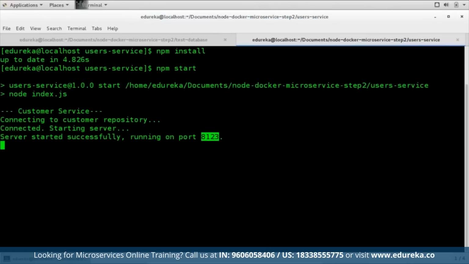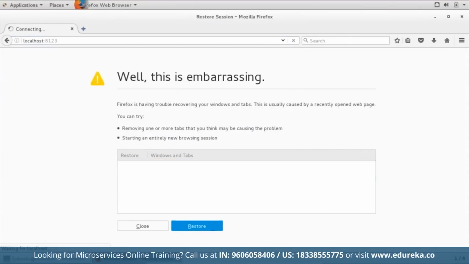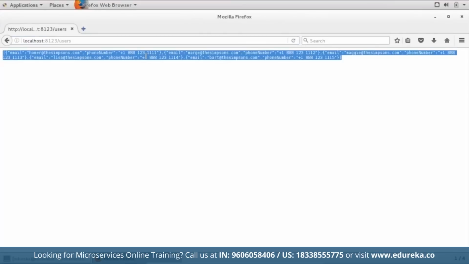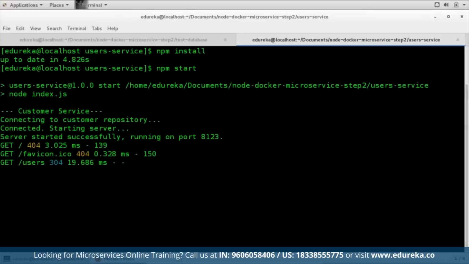Now let me just open my browser and I'll show you how the application looks. This is my browser, guys. I'll just go to localhost port 8123/users. So here we can find all the users with their email ID and phone number. So this is how our application looks, guys.